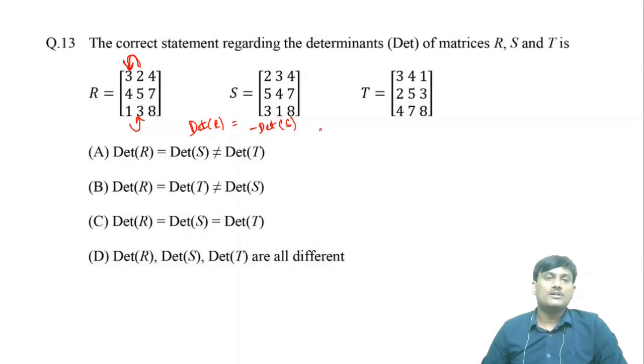So when you convert all the columns into rows, then there is no change in determinant value. It means determinant of R is equal to determinant of T. So what is the correct option? Determinant of R is equal to determinant of T, but this one is not equal to determinant of S. Okay, B is the correct option.